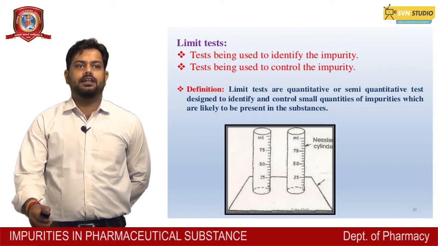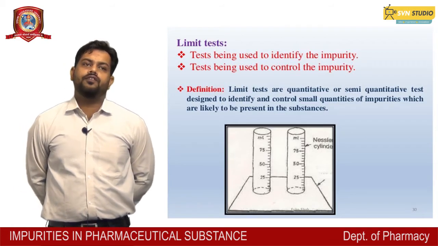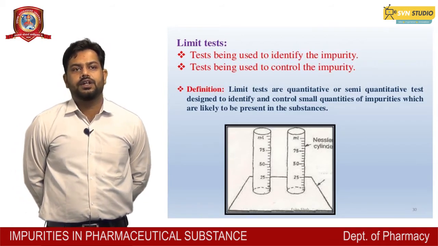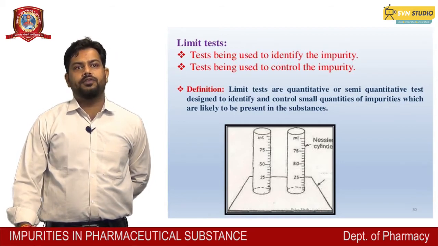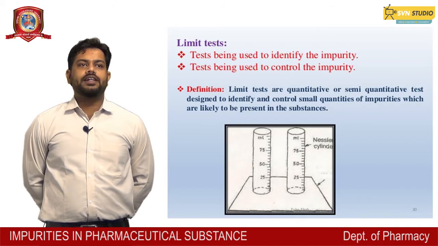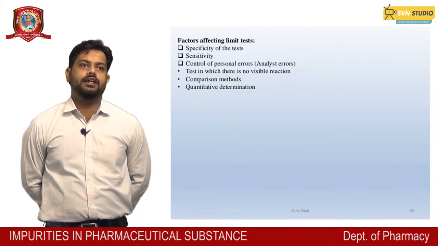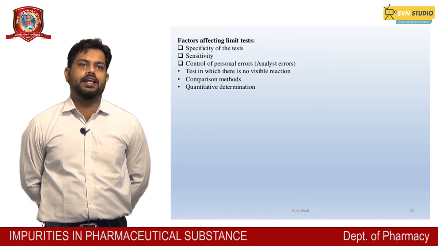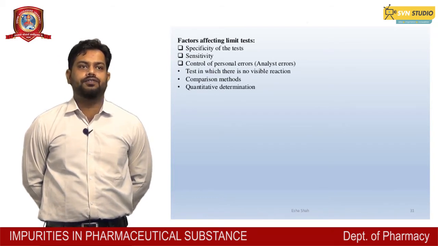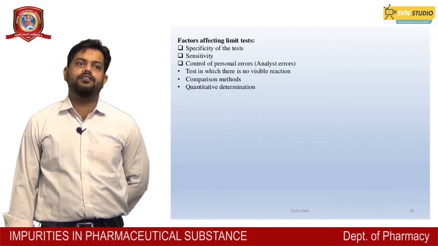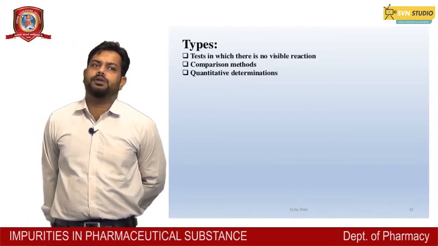This diagram shows two Nessler cylinders, in which we take one as the standard and the other as the test. The test is compared to the standard while the proper amount of impurity is present. Factors affecting the limit test: first of all is specificity of the test, sensitivity, control of personal errors, that is analyst error, a test in which no visible reaction is found. Types are two: the comparison method and the quantitative determination method.